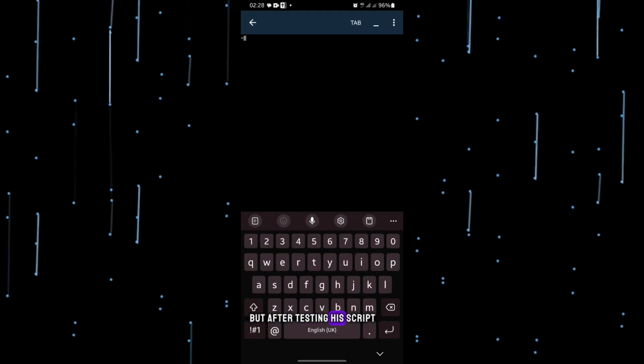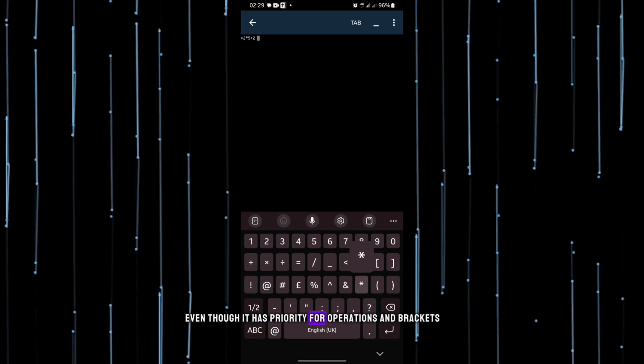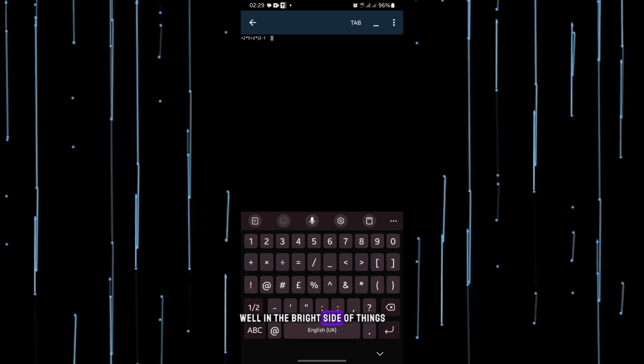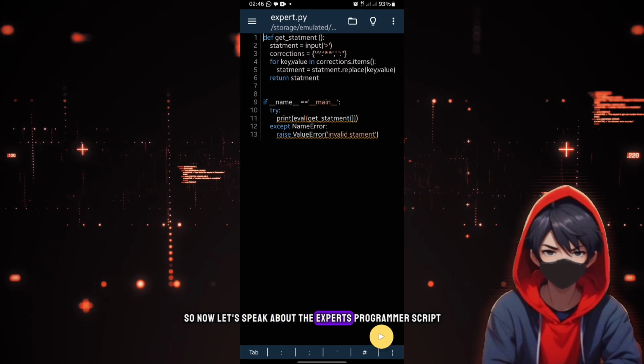But after testing his script, it was way too inaccurate because it doesn't follow BODMAS even though it has priority for operations in brackets. Well, on the bright side of things, his script shows how it arrives at its solution. Phew, that's a lot. So now let's speak about the expert programmer's script.